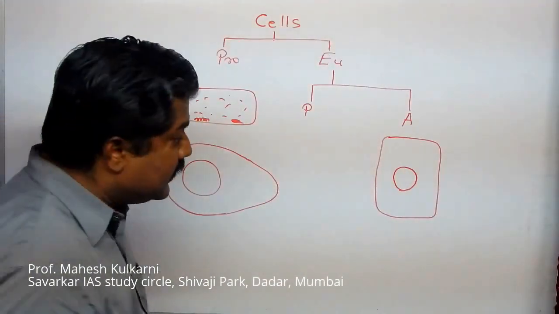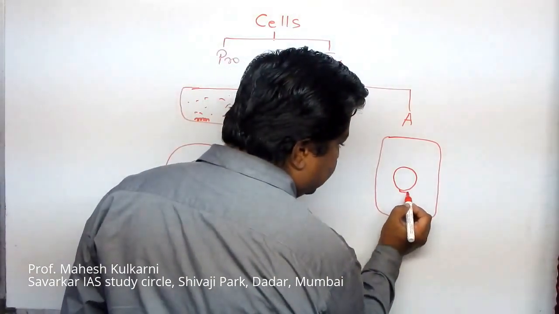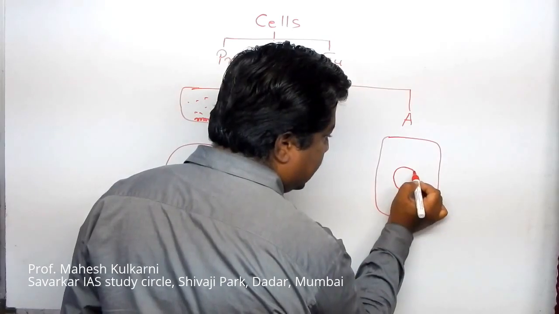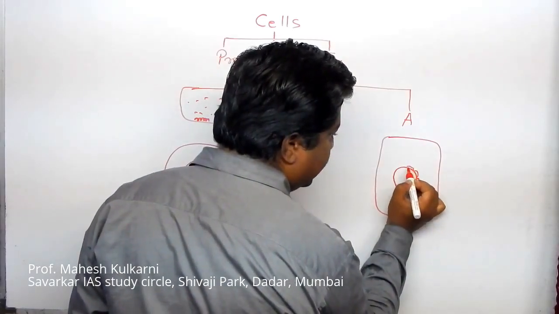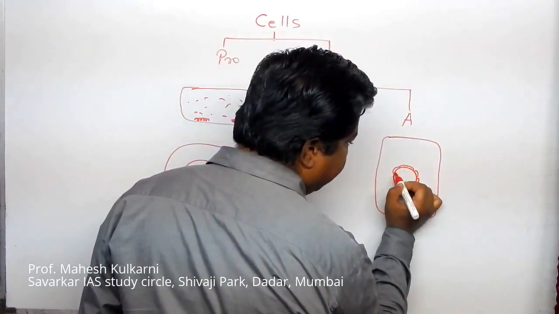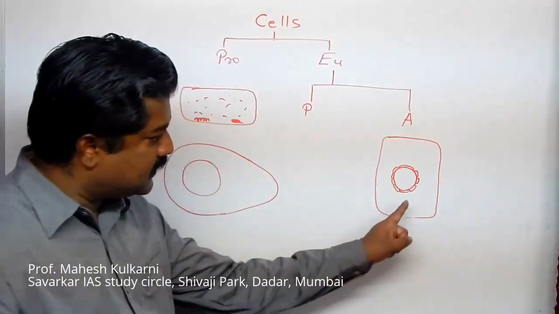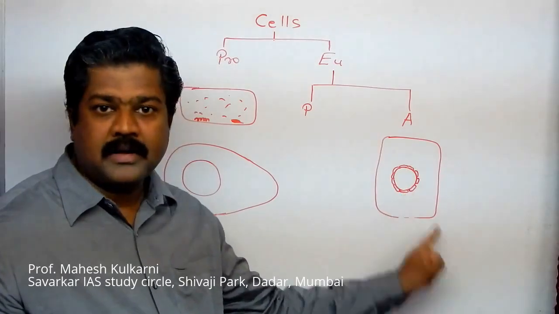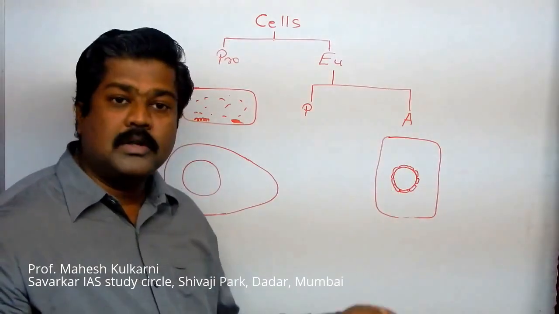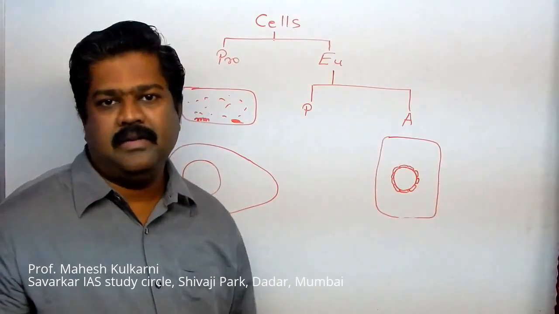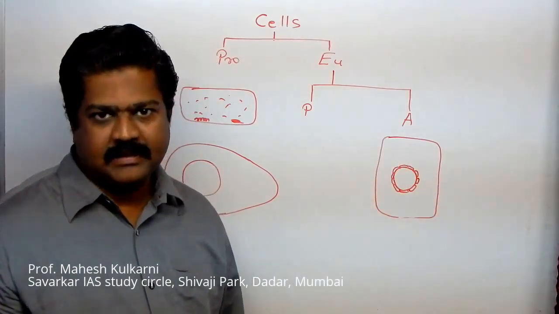nucleus. Now the nucleus is double walled. My drawing is not good, so I am showing something like this. Actually this is a double walled nucleus and there are pores, that means holes, inside that. The nucleus really controls all the activities going on in the cell.